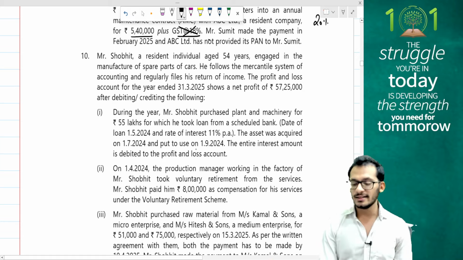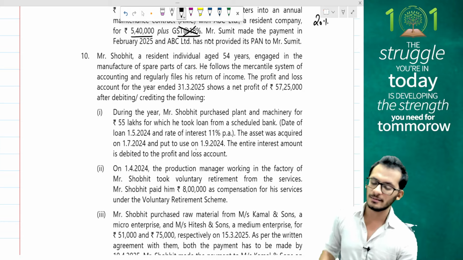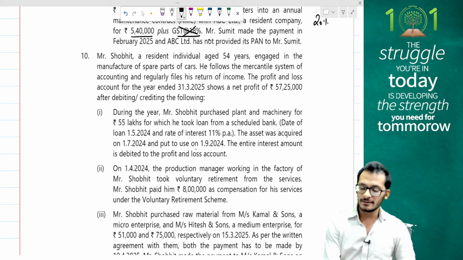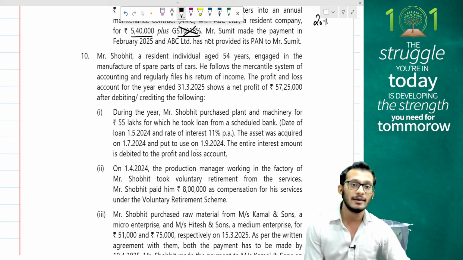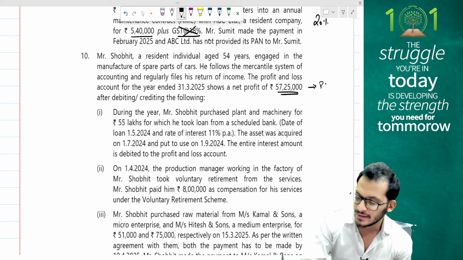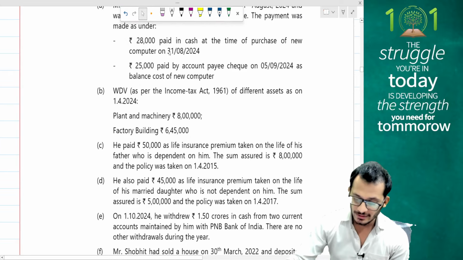Next, I have Mr. Shobit, a resident individual aged 54 years and is engaged in manufacture of spare parts of cars. He has followed a mercantile system of accounting and is regularly filing his return. The profit and loss for the year ended 31st March 25 has been given with a net profit of 57,25,000. This is my starting point under the head PGBP. Clear? Yes. Let's check what the question requirement is.